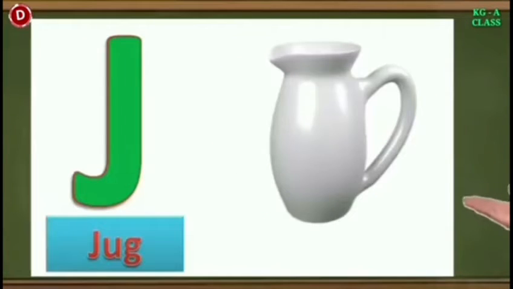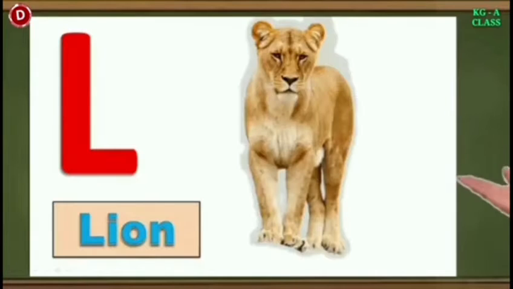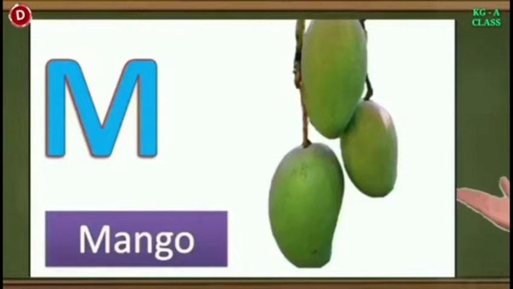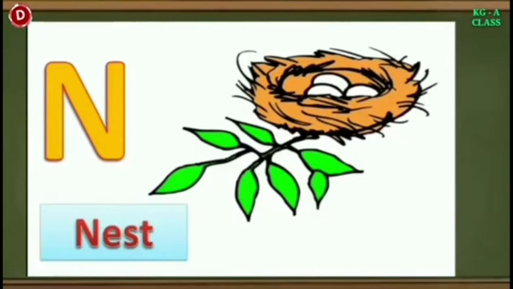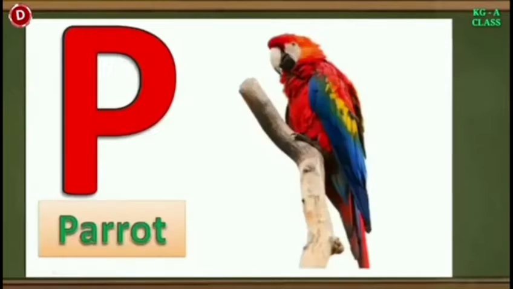Now comes J. J for jug. Children, after J, this is K. K for kite. Next letter is L. This is L. L for lion. Now comes M. M for mango. Summer is the season of mango. M for mango. Now comes N. N for nest. The bird lives in a nest. Children, this is O. O for orange. Now comes P. P for parrot.